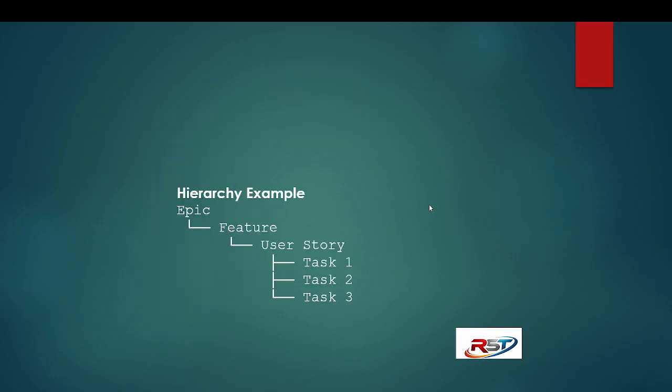And a hierarchy example. The first one is epic. Under that, a feature will be there. Next, user story. Then task 1, task 2, task 3, like that, based on the user requirements.